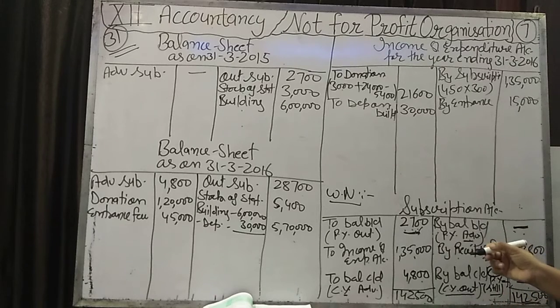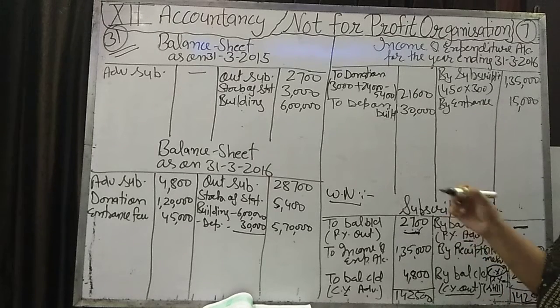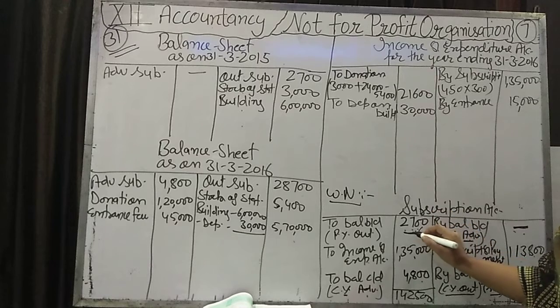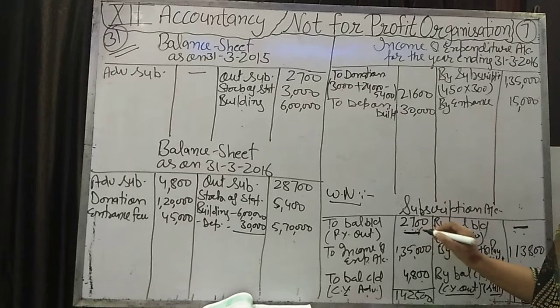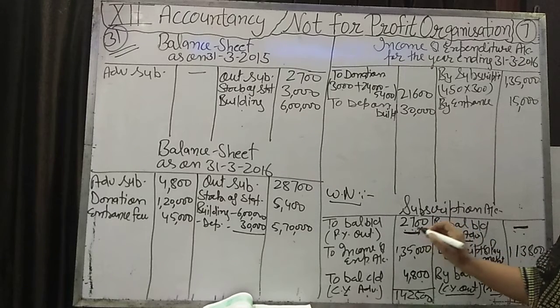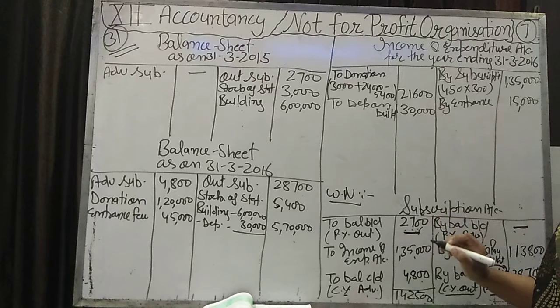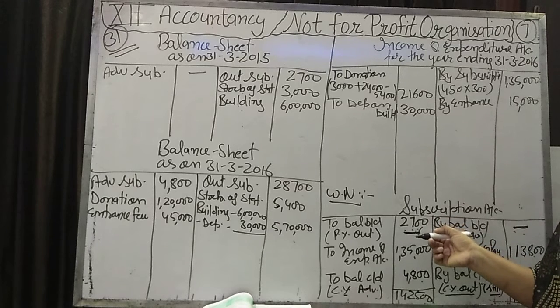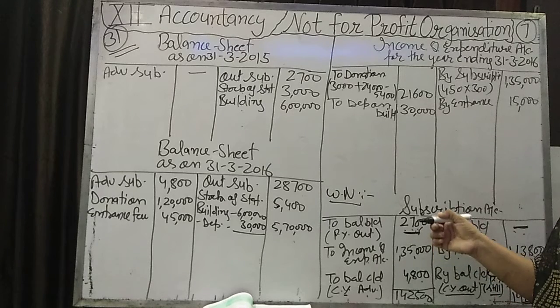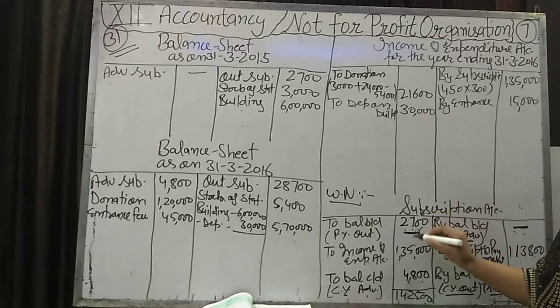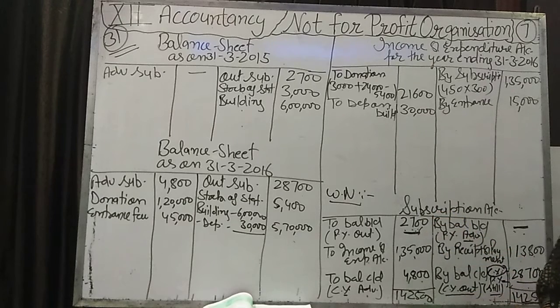Like in this question, we are receiving 2,400 of the previous year. If the additional information had not given that 2,700, then we would write only that 2,400 here. It means we are receiving the total outstanding of the previous year. Okay, clear?